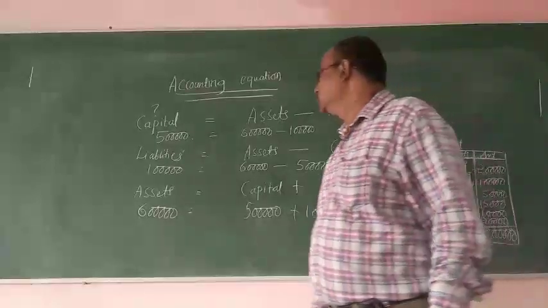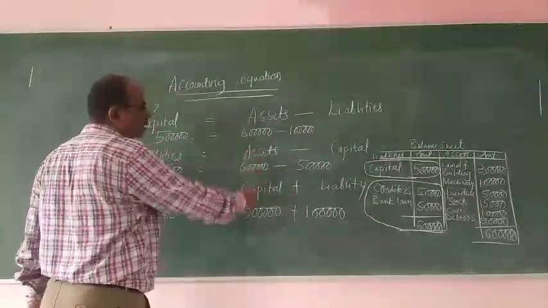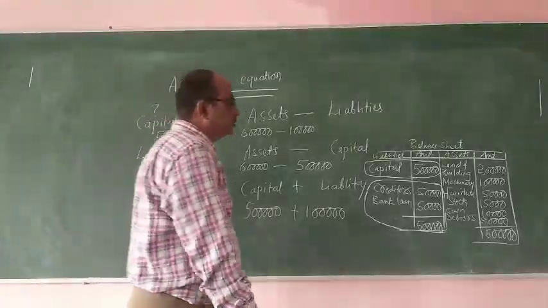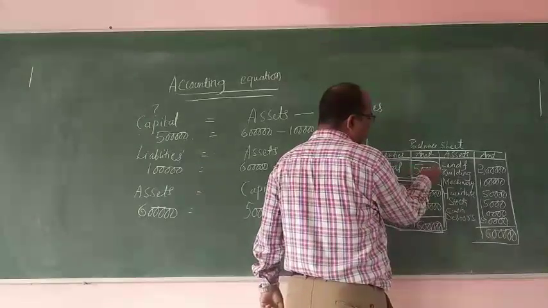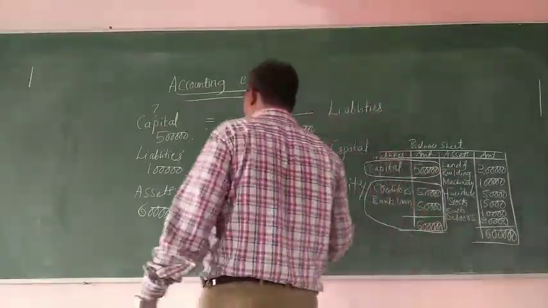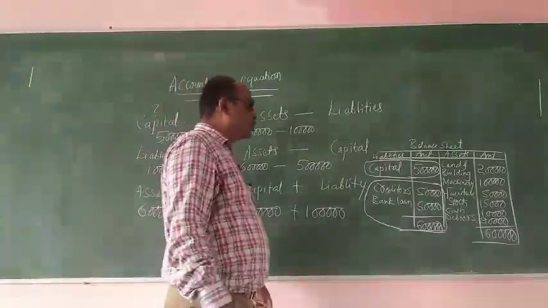And next is liabilities. Liability is equal to what? Equation is assets minus capital. So the total of assets is how much? 6 lakh. Capital is how much? 5 lakh. So liability is equal to how much? 1 lakh.